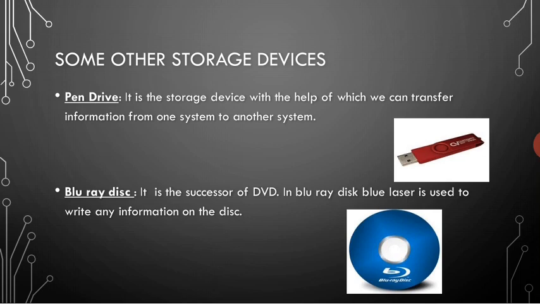Next storage device is Blu-ray disc. Blu-ray disc is the successor of DVD. Means it is the same as DVD, which we already talked about, that means digital versatile disc. In Blu-ray disc, a blue laser is used to write any information on the disc. So to write any type of information on Blu-ray disc, we use a blue laser, and it is also a storage device that is used to store information.